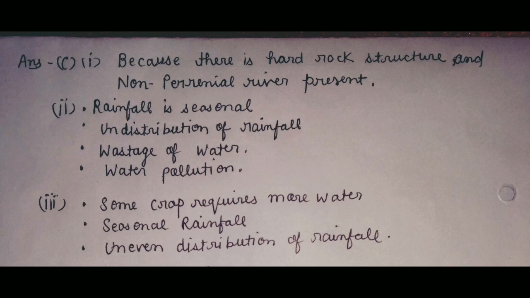Next question, there is an urgent need for water conservation in India. It is so because rainfall is seasonal, rainfall is unevenly distributed, there is wastage of water, and water pollution. These are the major causes. Next question, development of irrigation is essential for the growth of the agriculture sector of India. You will have to tell the need of irrigation in this question. So some crops require more water, like rice. In India, seasonal rainfall occurs. Only 4 or 5 months heavy rainfall occurs. Rainfall is unevenly distributed; some places get less rainfall and some places get more rainfall.